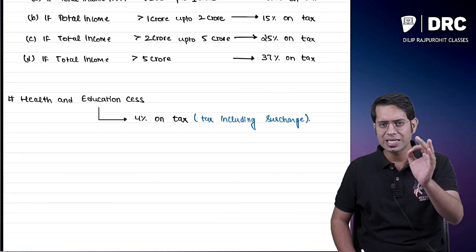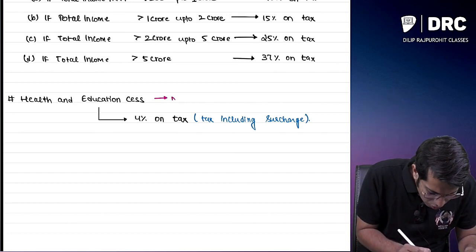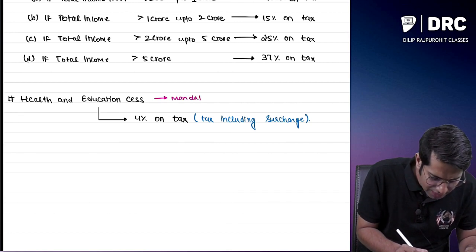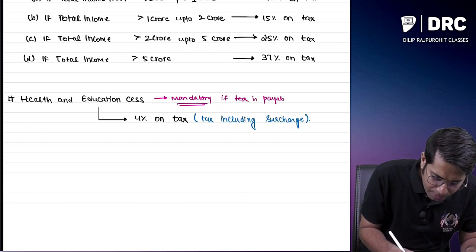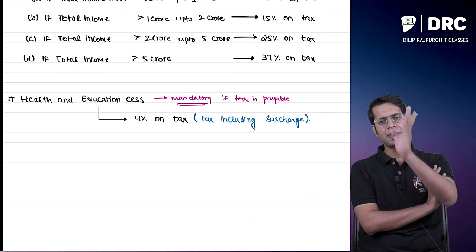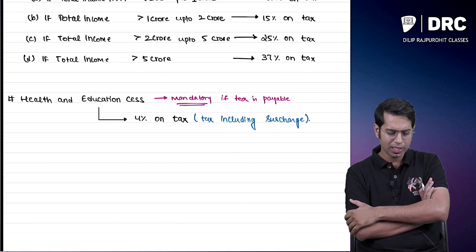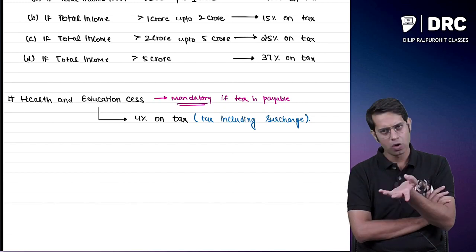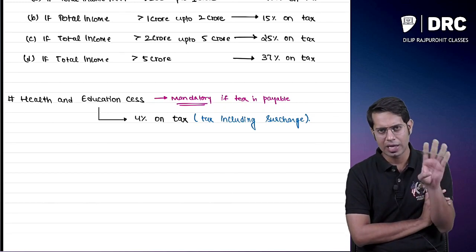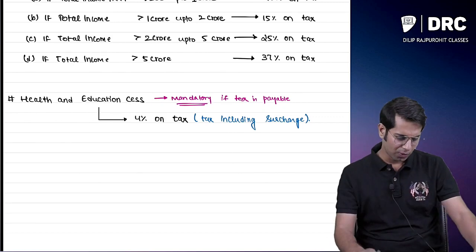Now please note, this cess is mandatory, this cess is compulsory. Whenever there is a tax which is levied and payable, you have to pay cess also on that. How much is the cess, sir? Cess is 4%, and cess is levied on the tax amount. And what is this tax amount? It is the tax amount including the surcharge amount.